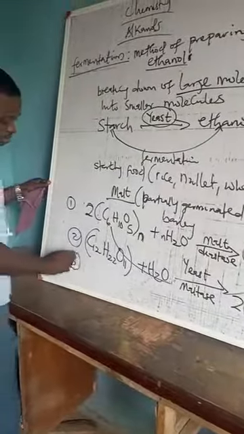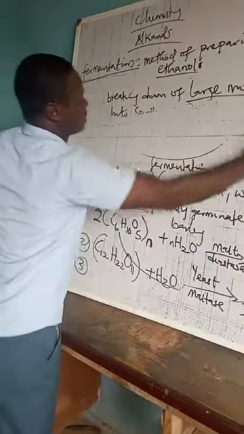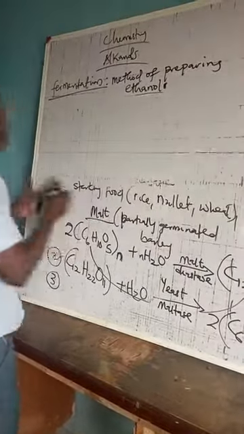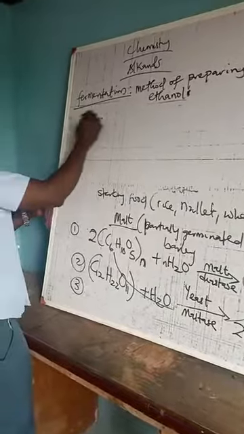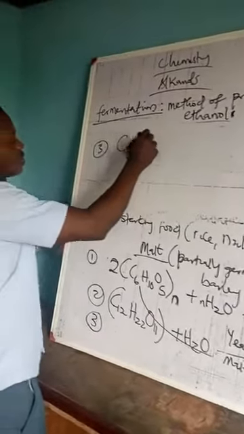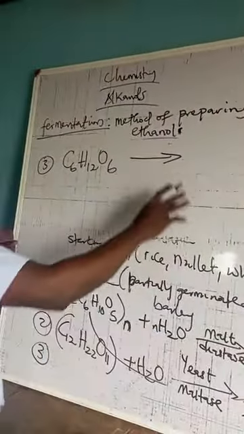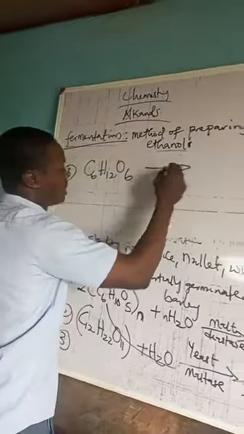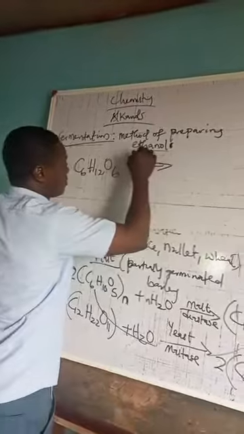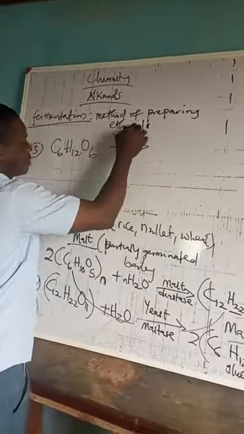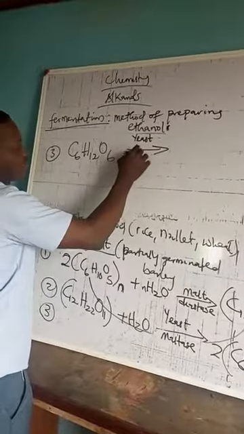The next step, which is step 3, okay, let's do that up here. Step 3. So stage 3 is where the glucose, C6H12O6, is now converted to a very small molecule such as ethanol. So there we have your yeast again releasing zymase.